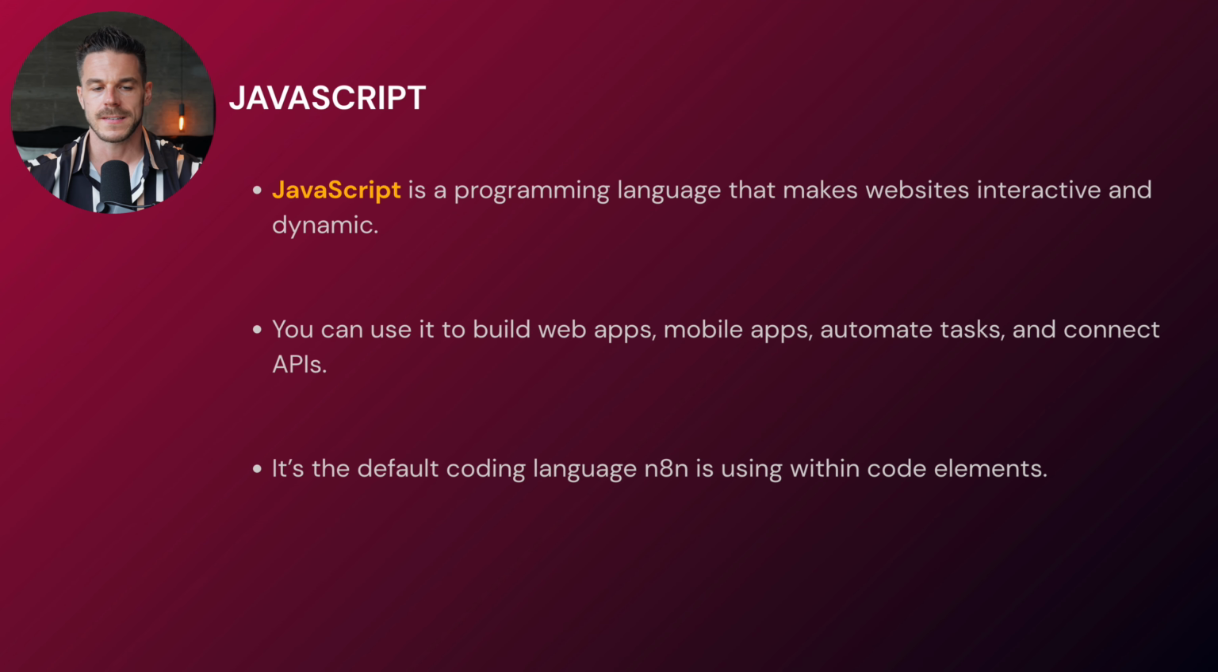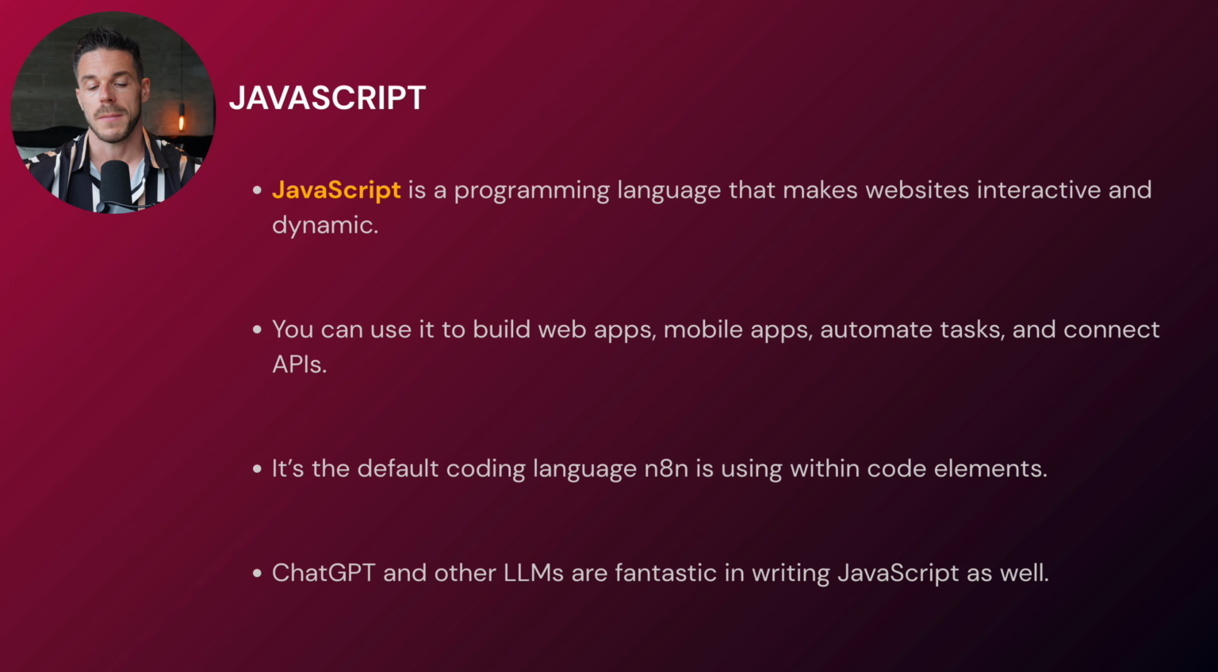Important to know is that JavaScript is the default coding language within n8n, and we will use it a lot in the so-called code elements within n8n. I already mentioned that in the very beginning when we talked about the basics of n8n, and you will see very soon how this works. So you just have an element, you put in the JavaScript, it will be executed by n8n, and you just get the result. And all that will also be done by ChatGPT or any other LLM, because they are fantastic in writing JavaScript exactly as in writing Python.